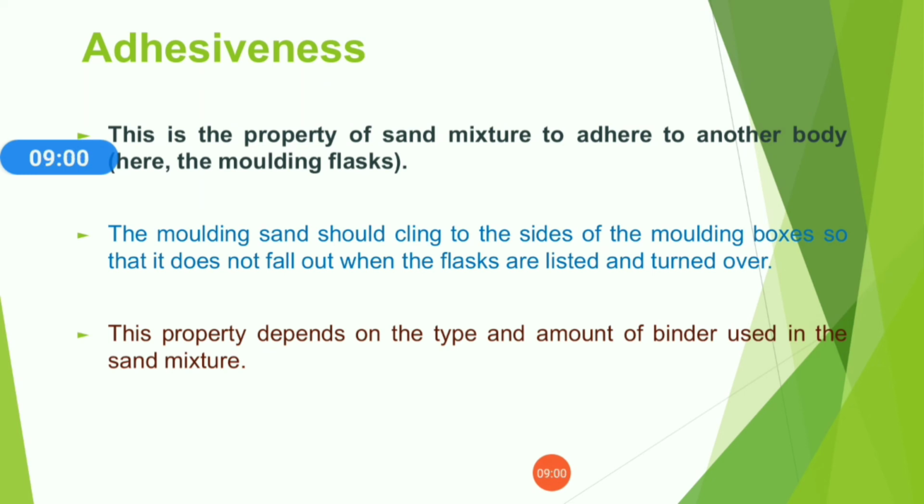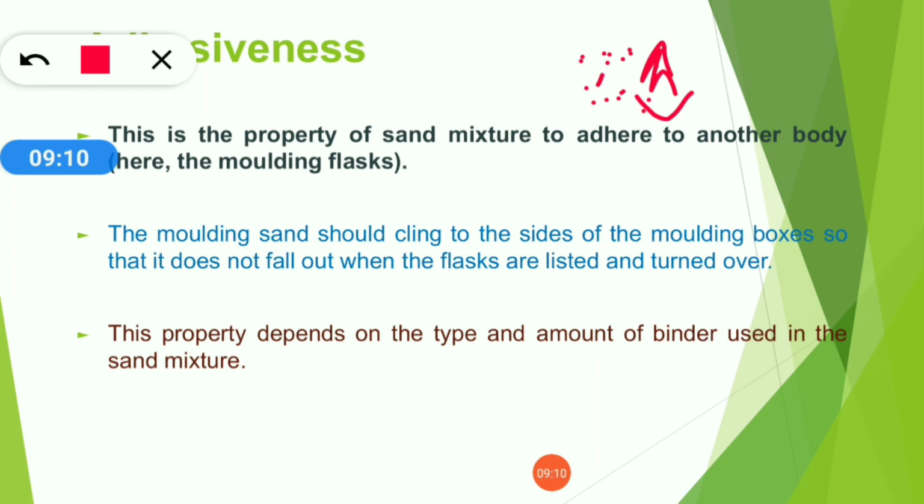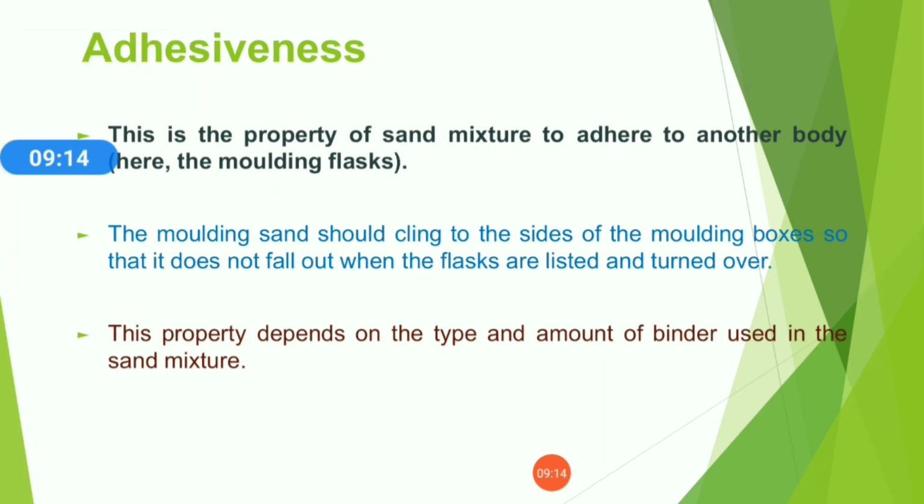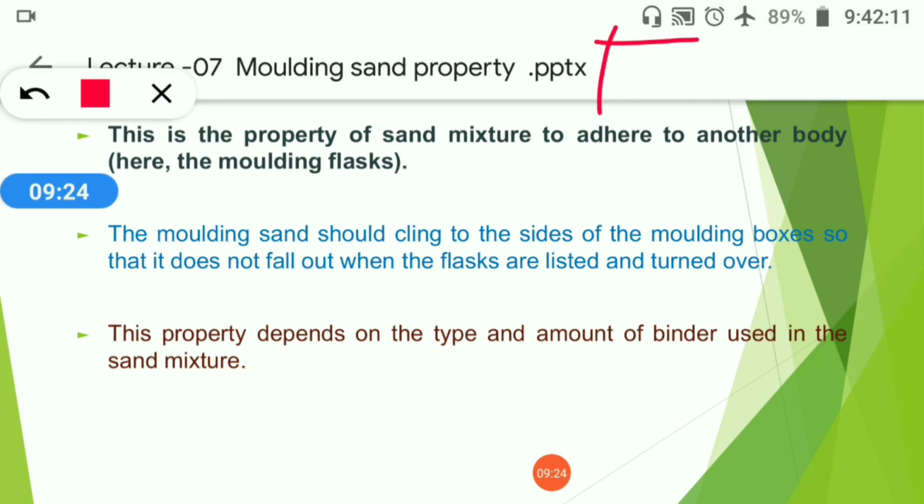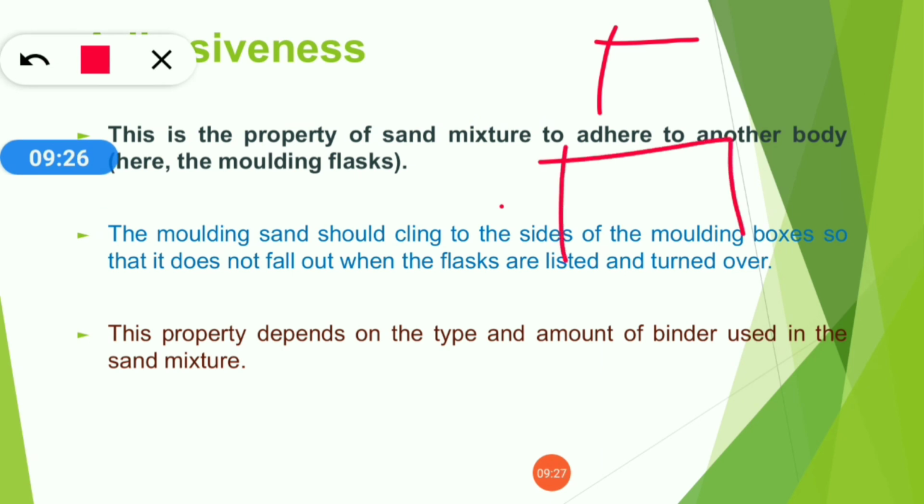Adhesiveness. As we have seen in cohesiveness, the sand particles hold with each other. In adhesiveness, this is the property of the sand mixture to adhere to another body, meaning your mold.